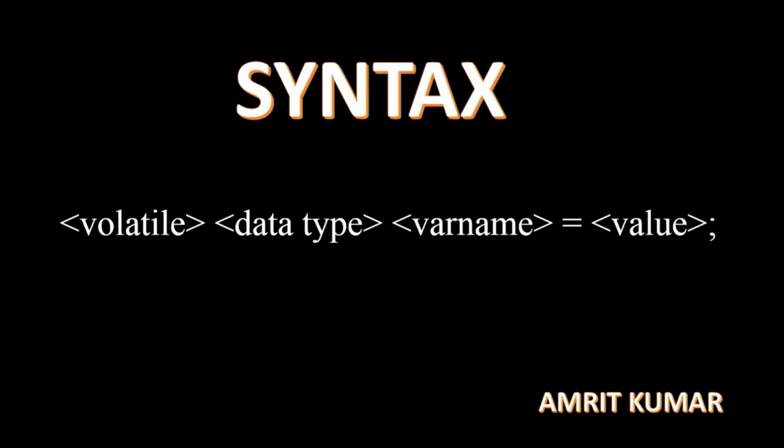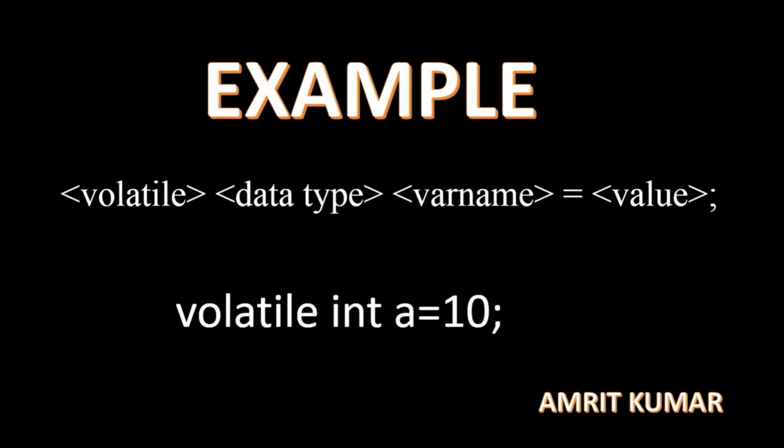Moving on to the syntax, how to declare a volatile qualifier. Let's look at it. You need to declare the qualifier here, so I am using the volatile qualifier. After that, you need to declare the data type of this variable, then specify the variable name and equal to the value. So the syntax says to use the qualifier, then the data type, then the variable name, and then the value for assigning to the variable. This is all about the syntax of volatile. I think you have got all the points about volatile. This is an example elaborating it.